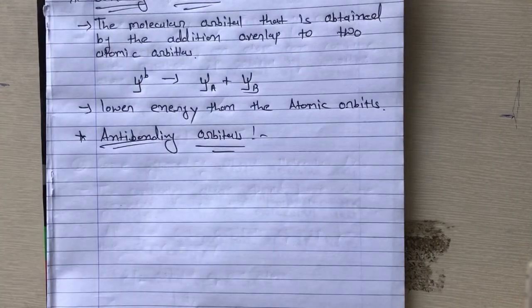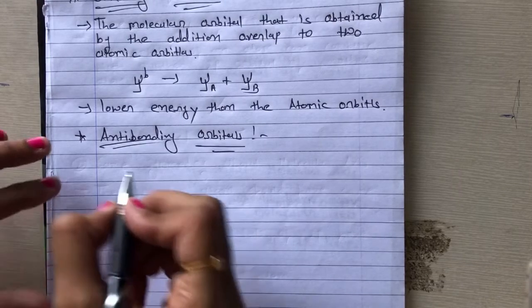So the molecular orbital which is obtained by subtraction overlap of two atomic orbitals is called an anti-bonding orbital.